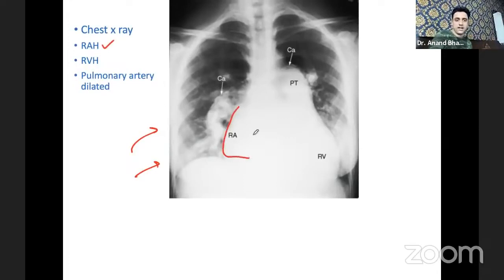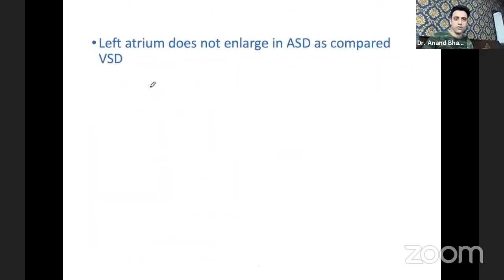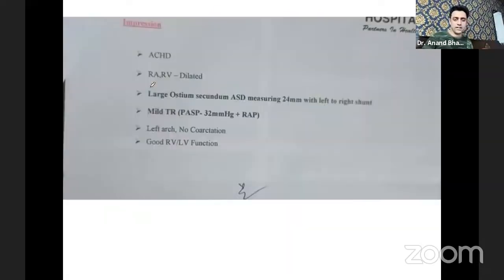So this part we have the right atrium. We have right ventricle hypertrophy. This part we have the right ventricle, and the pulmonary artery is dilated. So this kind of an X-ray, in general, you will see in a case of atrial septal defect. Atrial septal defect. Okay, that's it. This part is over. Yes, this part is done.